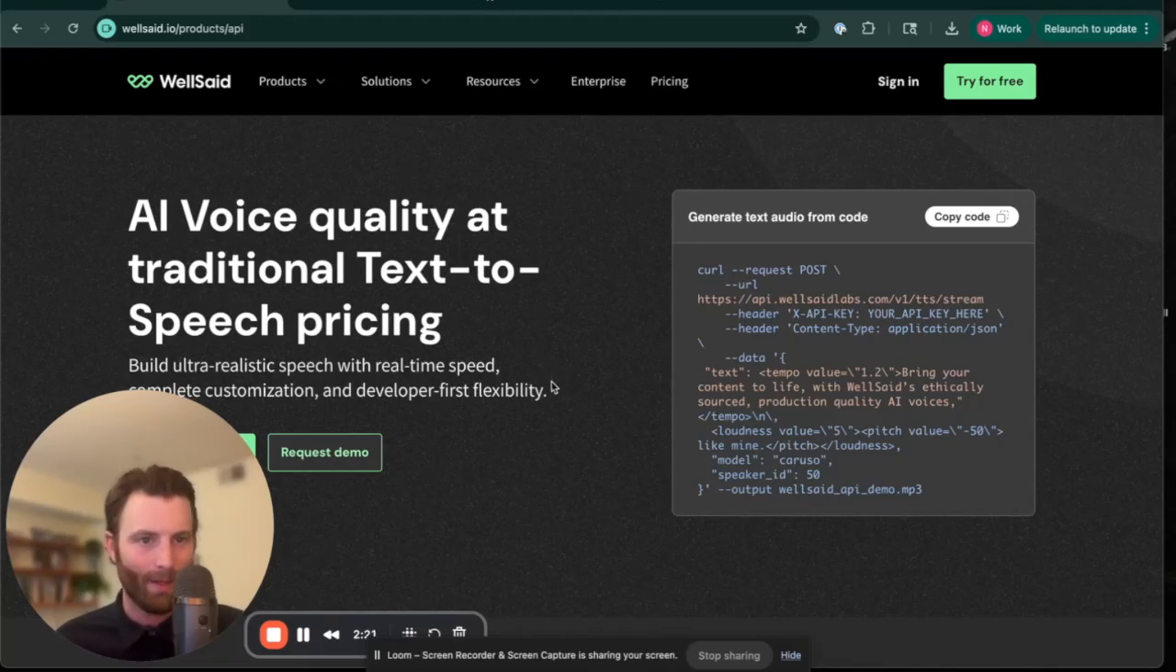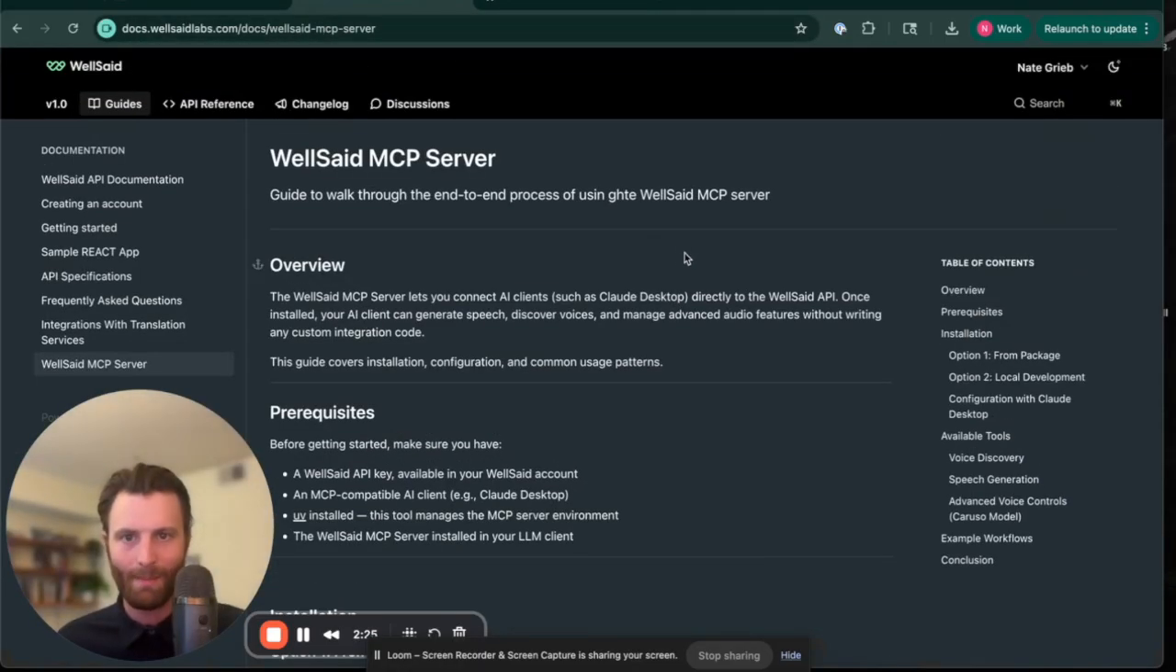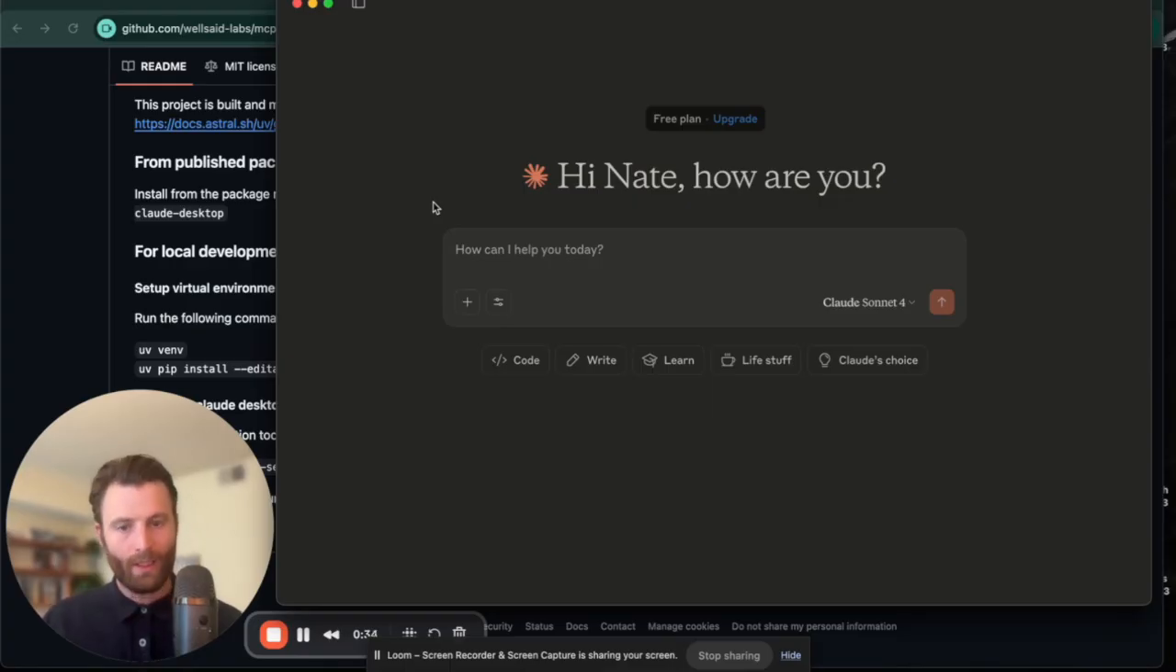And today I would like to walk you through WellSaid's new MCP server. This MCP server allows you to integrate WellSaid's API with the LLM client of your choice. Let's do a quick demo of some of the capabilities that the MCP server has. Again, this MCP server, Model Context Protocol Server, provides context to the model, the LLM, in this case Claude, on what the WellSaid API is capable of.